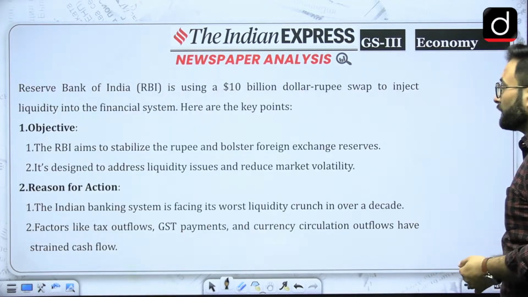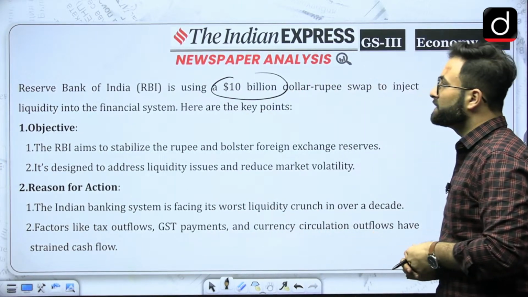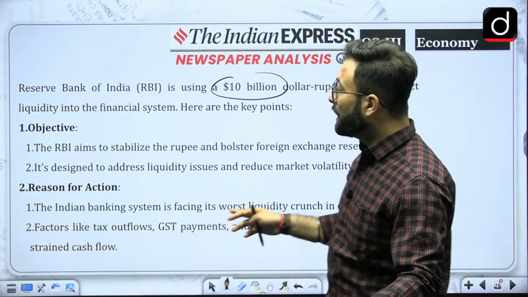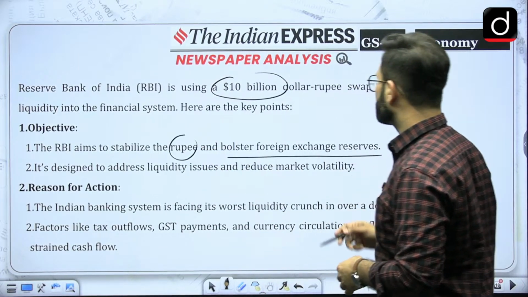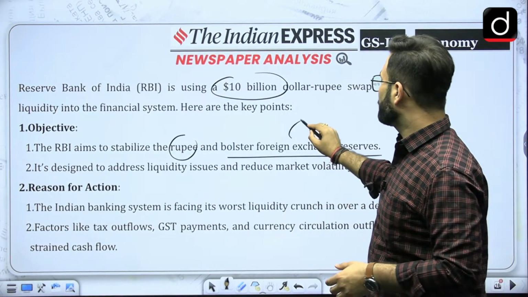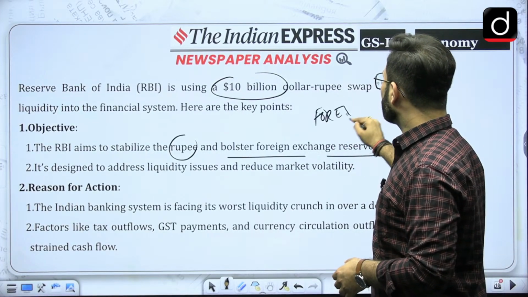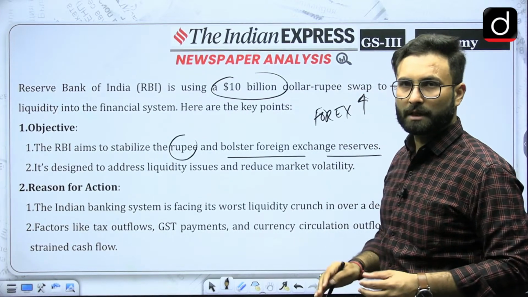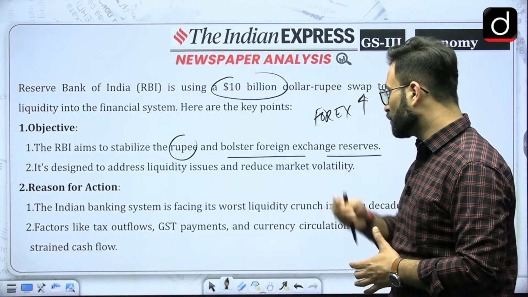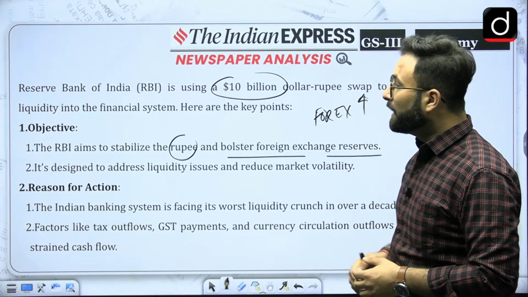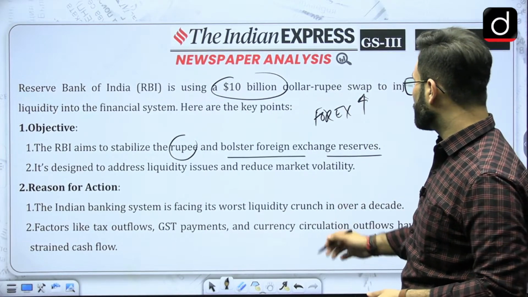So let's see over here. The Reserve Bank of India is using a $10 billion swap to inject liquidity into the financial system. The objective is that the RBI aims to stabilize the rupee and bolster foreign exchange reserves. Why? Because if the foreign exchange reserve, forex, is high, that means you will have dollars with you, so demand can be fulfilled. Coming to the next one, it is designed to address the liquidity issue and reduce market volatility. Reason for the action: the Indian banking system is facing its worst liquidity crunch in over a decade.